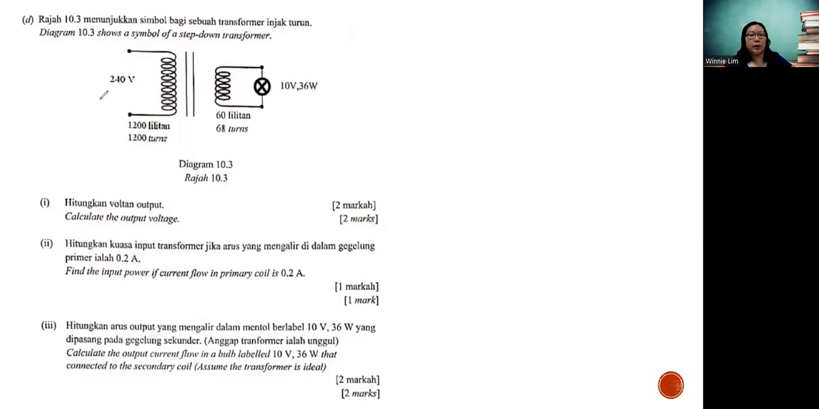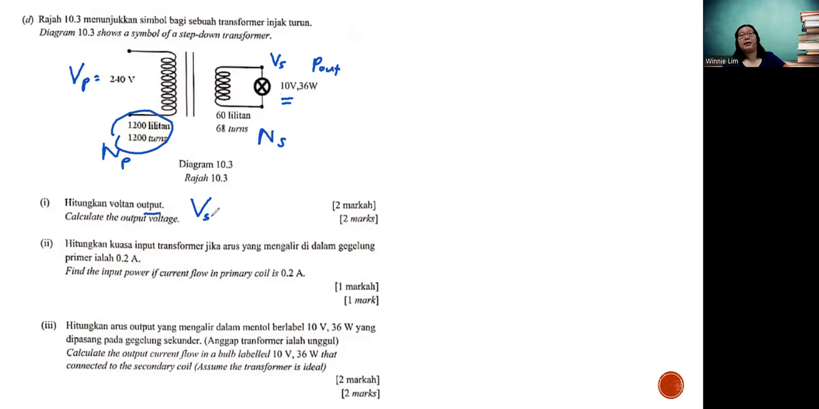Okay, so first they give you the primary voltage and the secondary voltage. This is what we call the output. Then they didn't show you the input. Then this is the number of turns of the primary, and this is the number of turns of the secondary. So first they want you to find the output voltage, or secondary voltage. By right, this is the rating for the bulb, but the voltage supply is not necessarily exactly 10 volts. So in this context, you're going to use the formula of what?